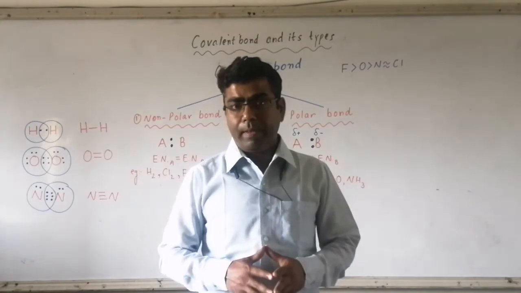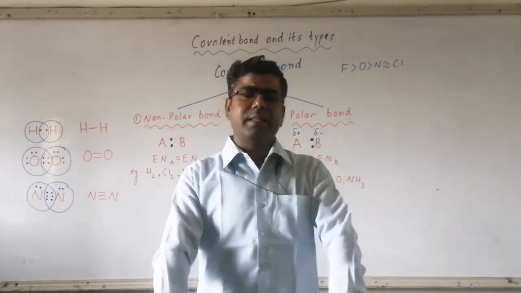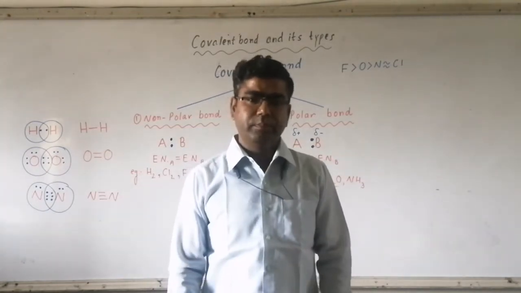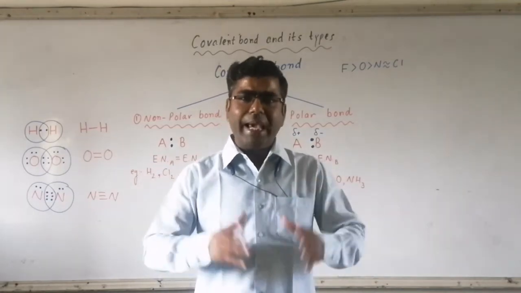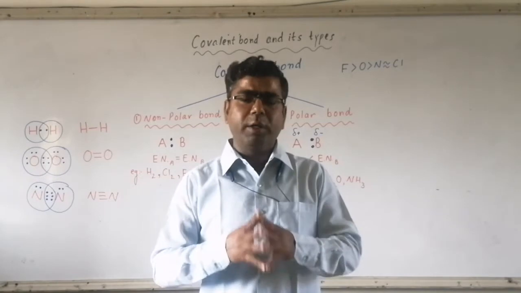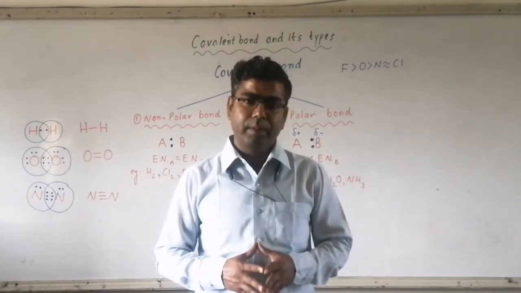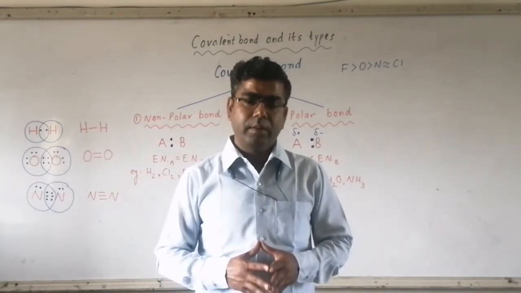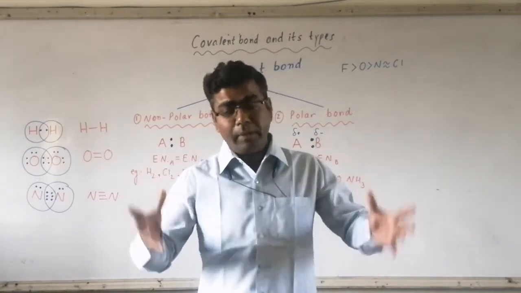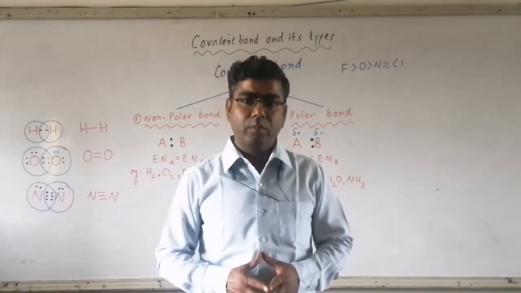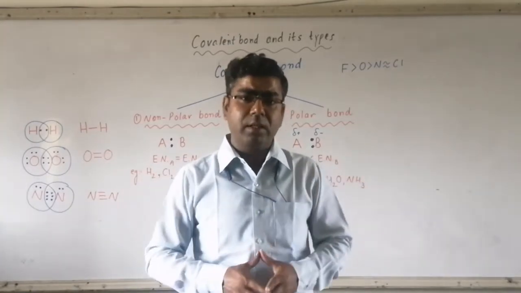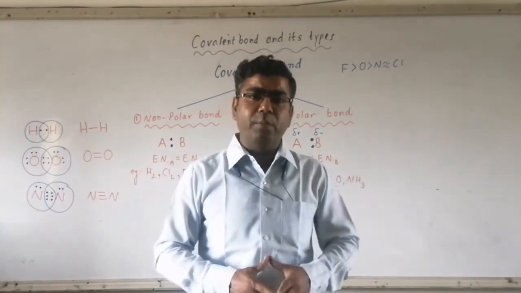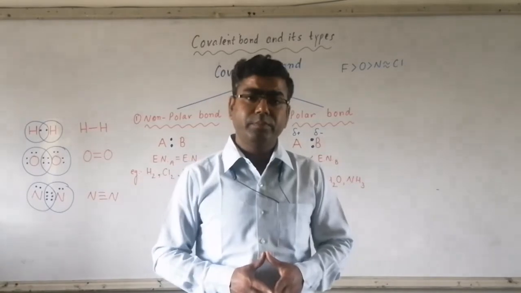Now, if two non-metals are there, then in that case, losing and gaining of electron is not possible. So what will happen? What will be the nature of bond between the two non-metals, or how will there be formation of bond between the two non-metals?